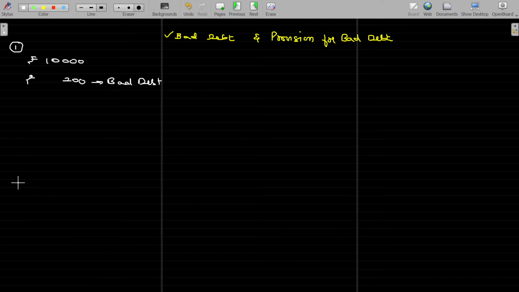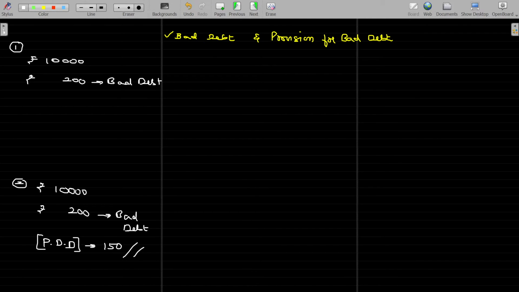In the second type, debtors are 10,000 rupees and we have bad debt of 200 rupees in this year. But we have already created a provision for that. I use the short name here, PDD, provision for doubtful debts, which is rupees 150. What does it mean? Is that okay? See, in general, what do we do?